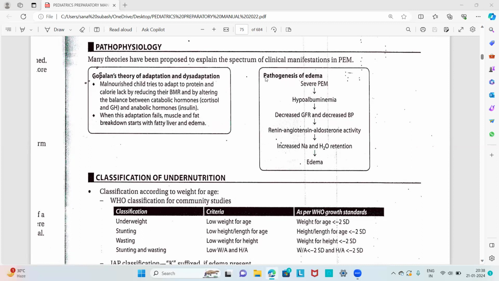So this is the pathogenesis of edema in severe acute malnutrition. Severe protein energy malnutrition results in hypoalbuminemia because of the lack of protein, and this causes decreased glomerular filtration rate and decreased BP, which activates the renin-angiotensin-aldosterone activity, and that in turn causes increased sodium and water retention that results in edema. So this is the pathogenesis of edema in protein energy malnutrition.